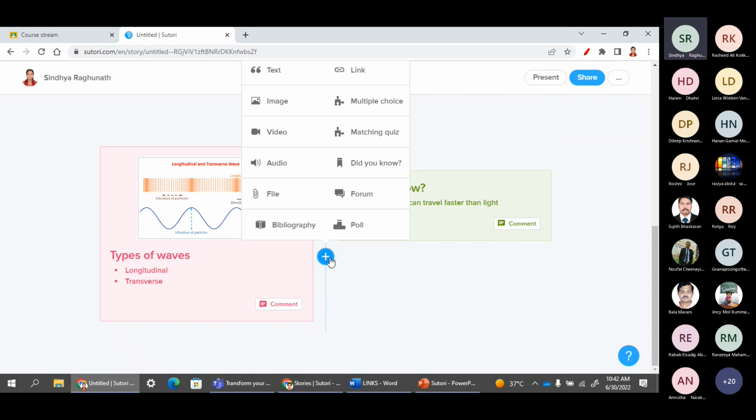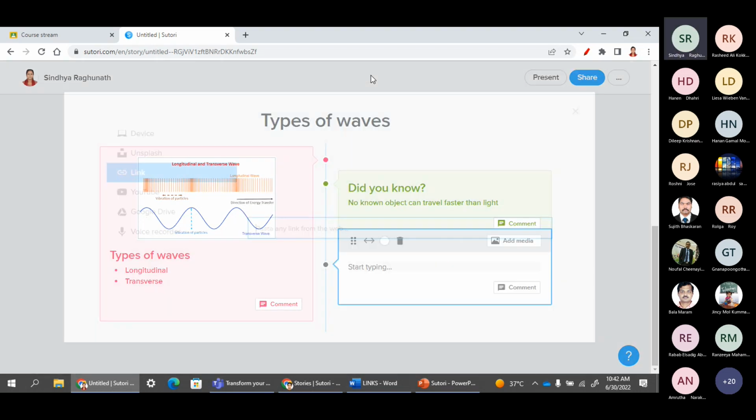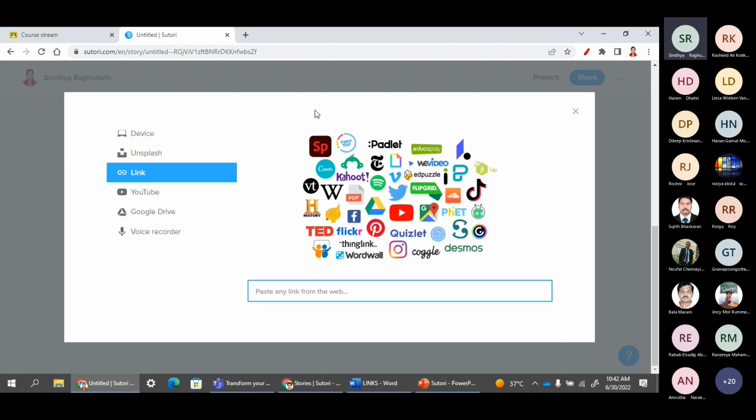Now I am going to add some video. If you have a video already saved in your laptop or desktop, you can do that. Otherwise, we have another easy option. We have to click on the link. See here, this is one of the versatile features of Sutori.